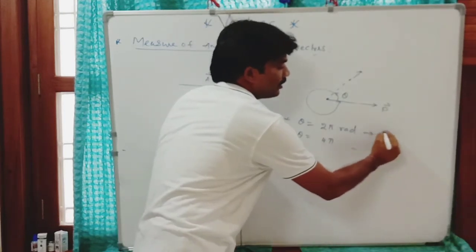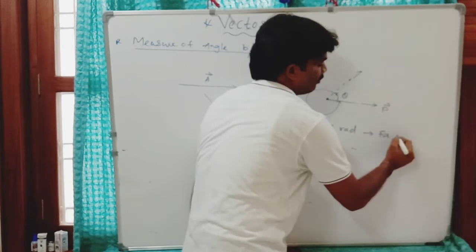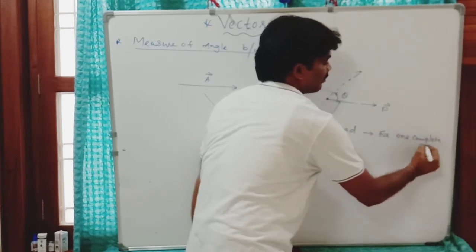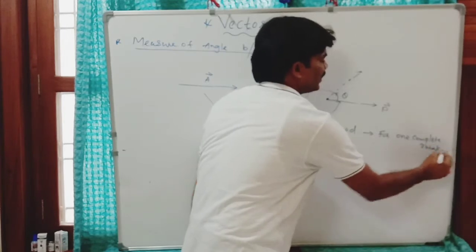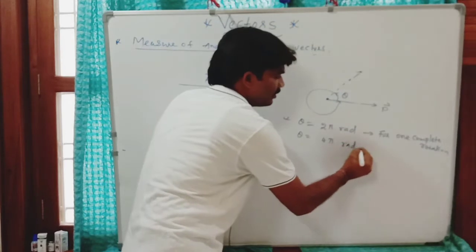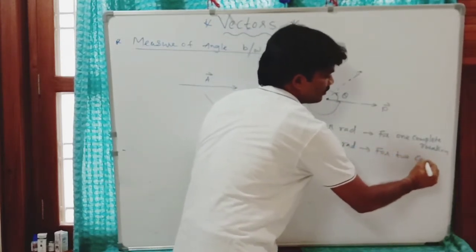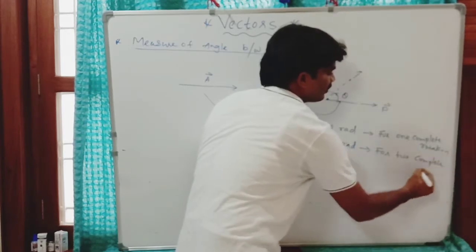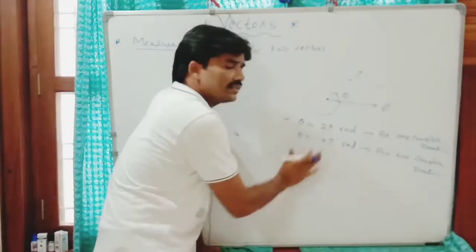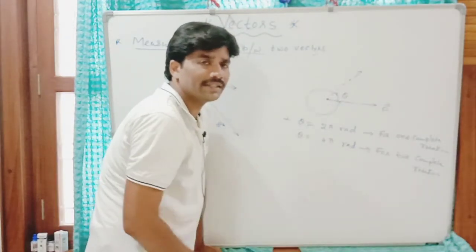This is for one complete rotation. No change in the value of vector. After 2 complete rotations, which means the angle of rotation is 4 pi radians, for this angle of rotation also there is no change in direction as well as magnitude.